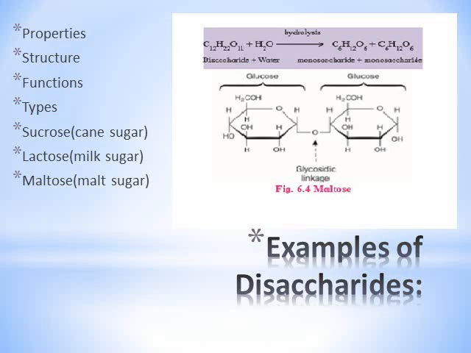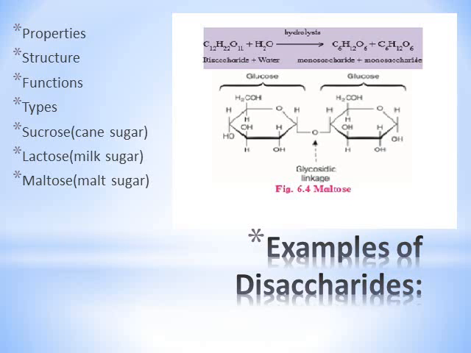So in this diagram of maltose, you see two glucose units. They are joined together, and the bond established between these two glucose units is the glycosidic bond, which you can see in the diagram. Sucrose, lactose and maltose are examples of disaccharides. Sucrose is a non-reducing sugar since it lacks free aldehyde or ketone groups. Lactose and maltose are reducing sugars. Lactose also exists in beta form, which is made from beta galactose and beta glucose.